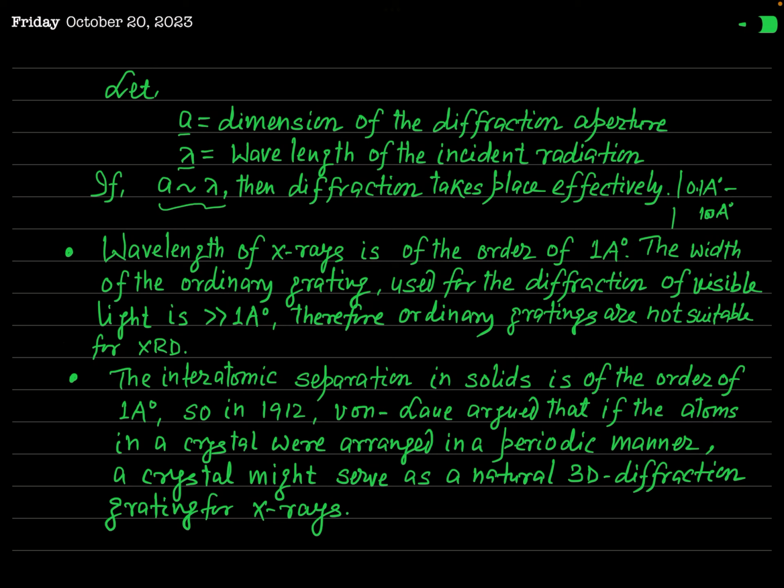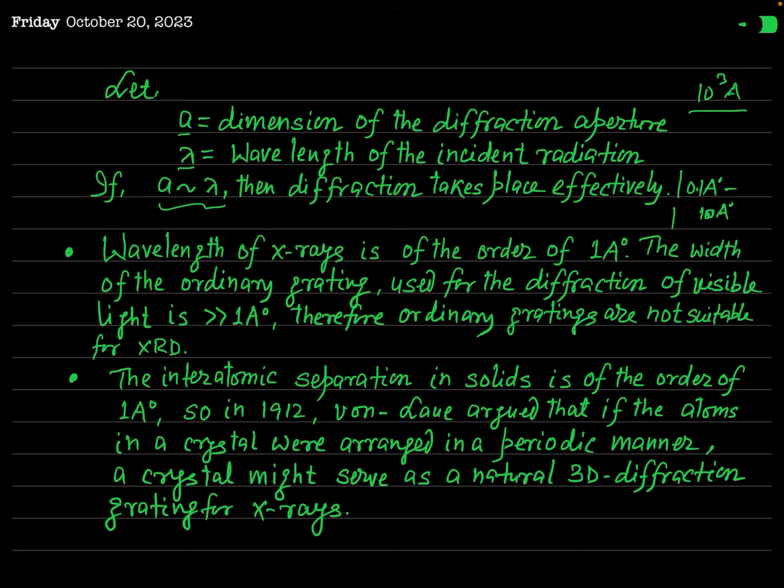And you know that the size of the grating, or you can say the width of the grating used for diffraction of visible light, is of the order of 10^3 angstrom, because the wavelength of visible light ranges from 4000 angstrom to 8000 angstrom.